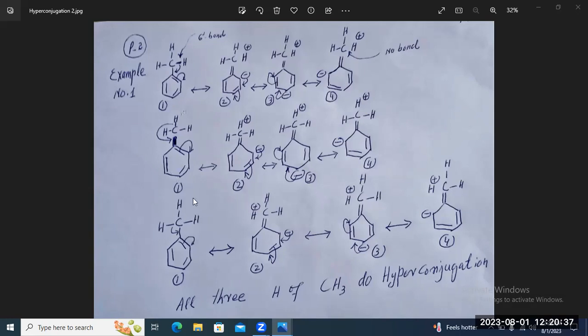Similarly, by taking the third hydrogen in toluene, this sigma bond can transfer here and this pi bond at the corner. So you are again getting the resonating structures like 2, 3 and 4.